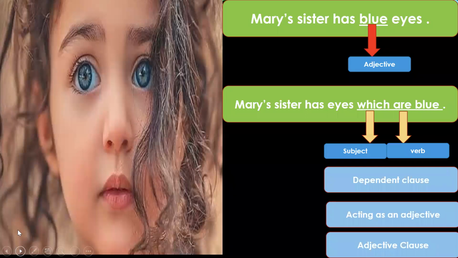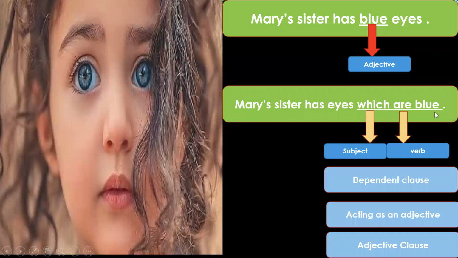Let us look at some examples again. Mary's sister has blue eyes. So in this sentence, the word blue is an adjective which is describing the eyes, describing how Mary's sister's eyes are. So it is a describing word. It is an adjective. We can also write this sentence as Mary's sister has eyes which are blue.